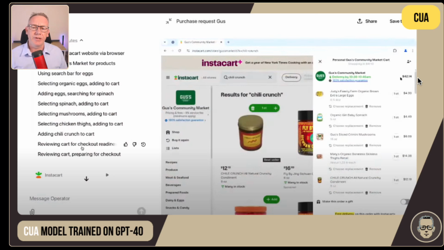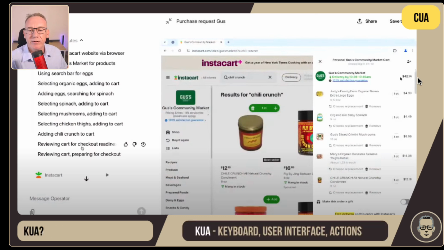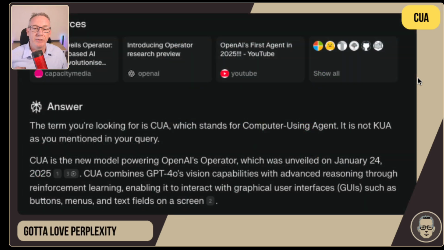And they also use extra prompts going on to validate and check things that are going on. When we look later on at the mitigations that they've put in place, this will make a little bit more sense. But one of the things I was a little confused with when I was looking into this was that in the transcript in the video, it was all spelt with a KUA. And when I was looking that up, that was coming up with the idea of keyboard, user interface, and actions, which seems to make sense, but that's not actually what it is.